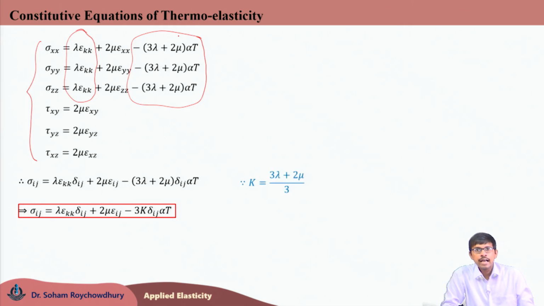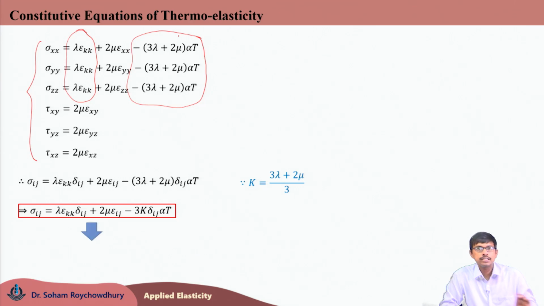Now, rewriting K as (3 lambda plus 2 mu) by 3, that is the relation between bulk modulus and Lamé constants, we can rewrite this equation as sigma ij equals lambda delta ij epsilon kk plus 2 mu epsilon ij minus 3 times bulk modulus K alpha T delta ij.